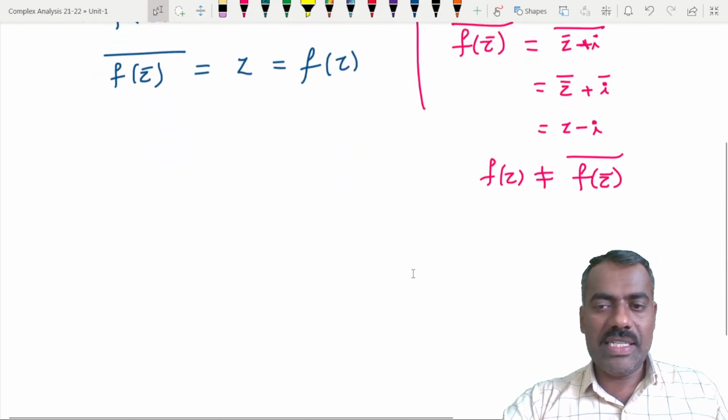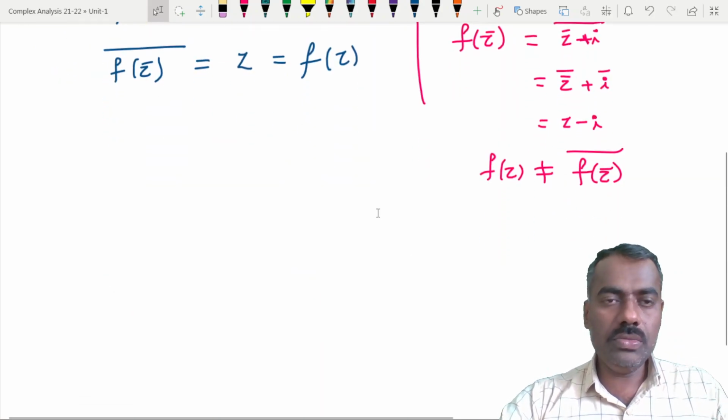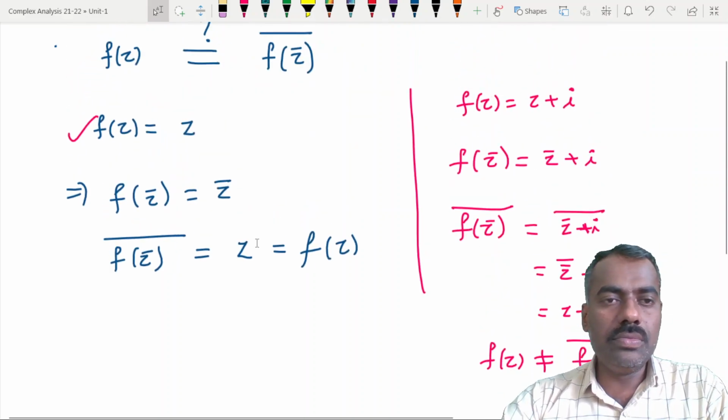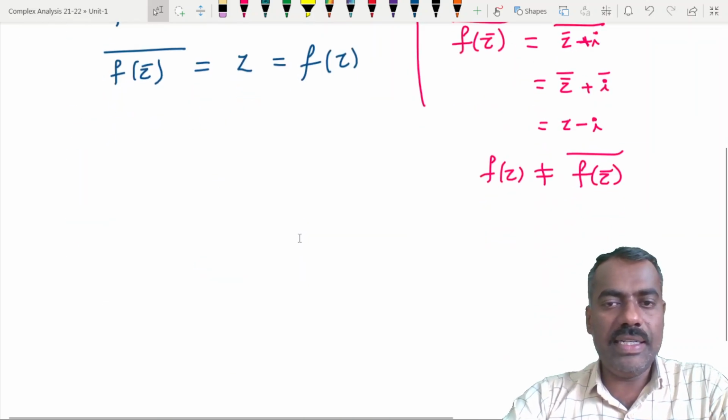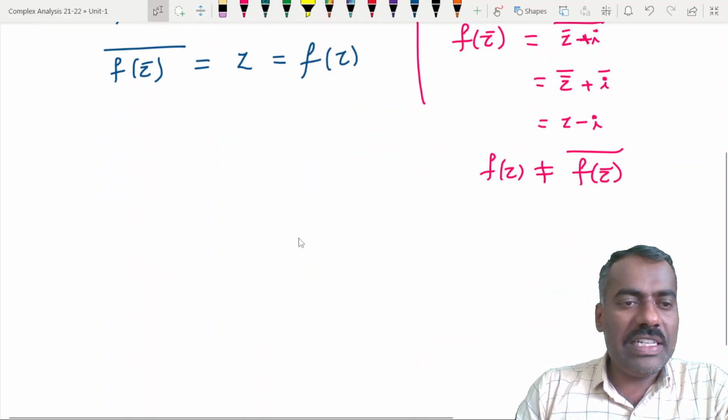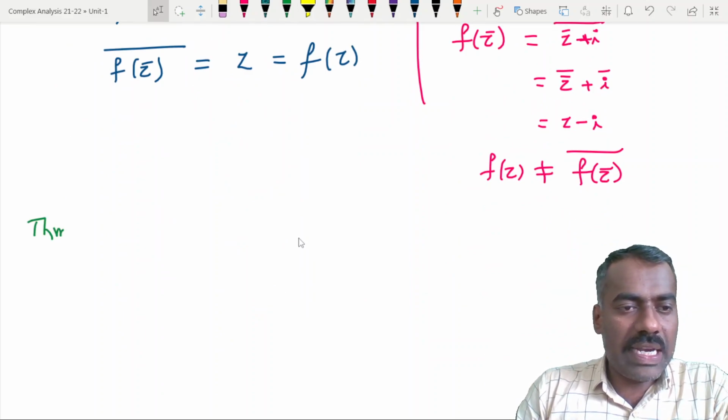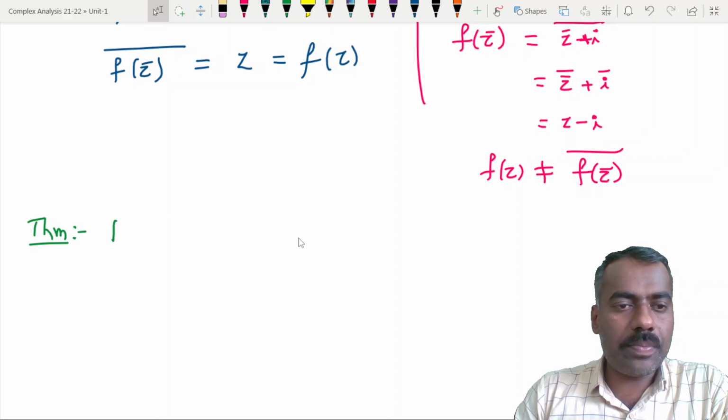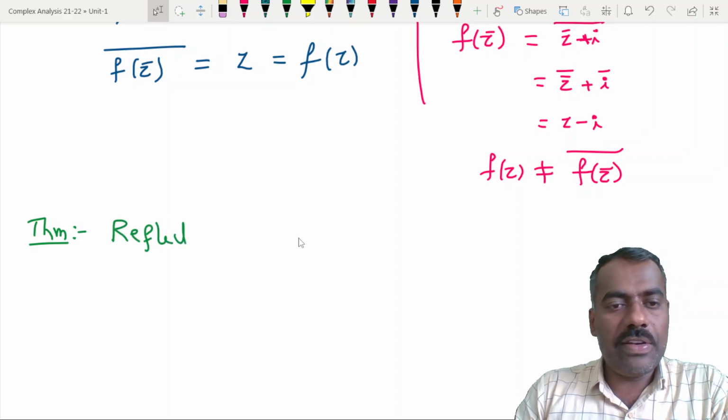So what conditions we can impose so that this happens? And it is called reflection principle. We'll state the theorem, then we'll understand and we'll prove it. Okay. So reflection principle.